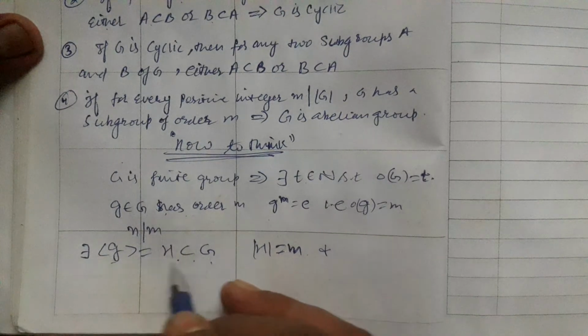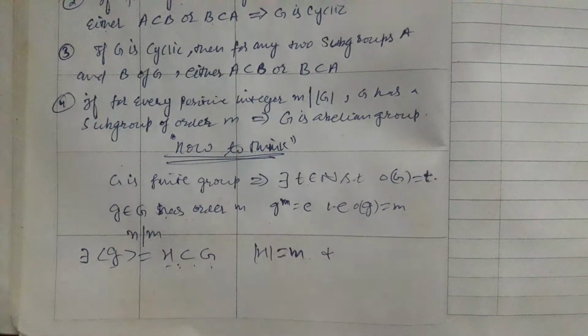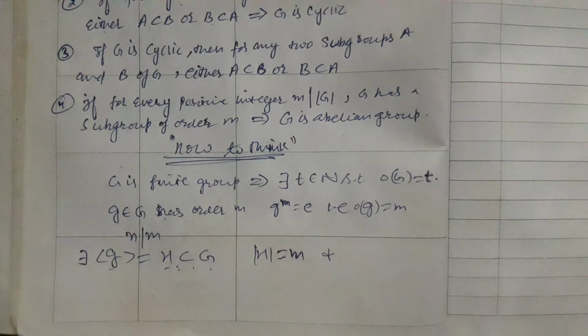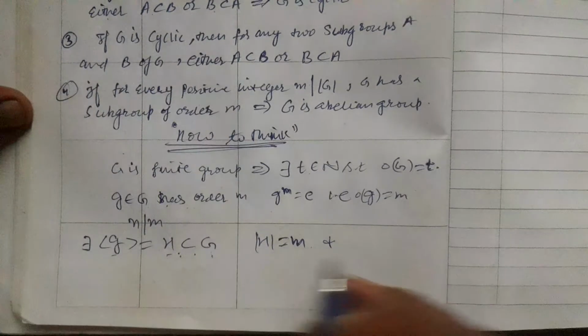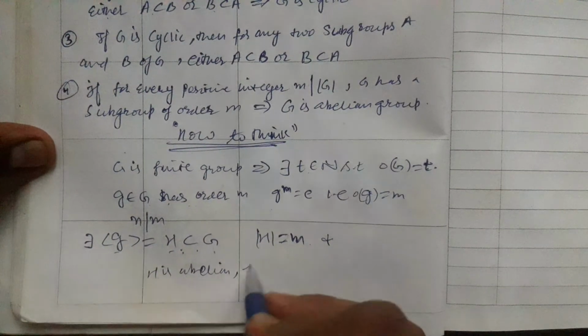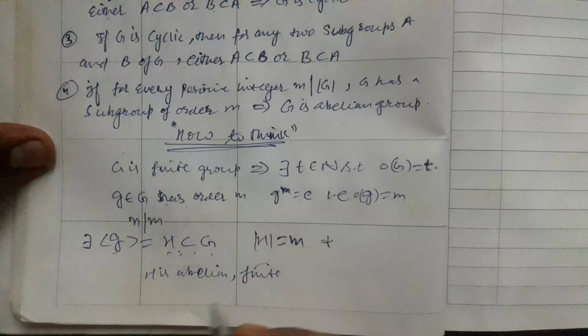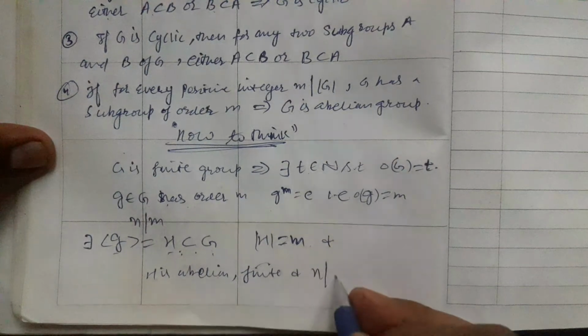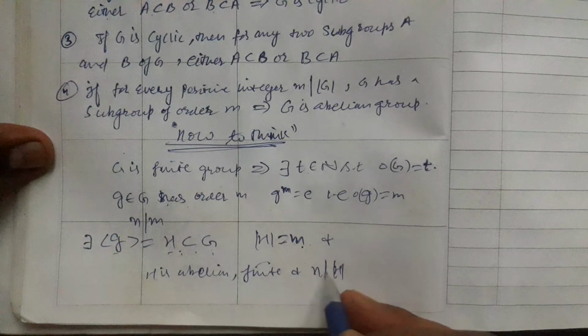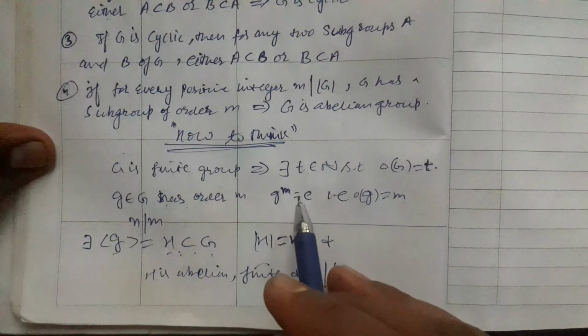H is cyclic, so H must be abelian, since every cyclic group is abelian. Therefore H is a finite abelian group, and n divides the order of H, since the order of H is m, and n divides m, which is given in the option.